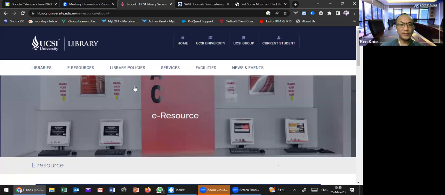We hope you can always fully utilize all the resources subscribed by the library, because every year the library also needs to renew this content. They need to renew the license, but everything is based on the usage report.